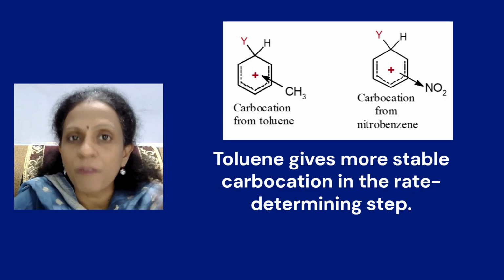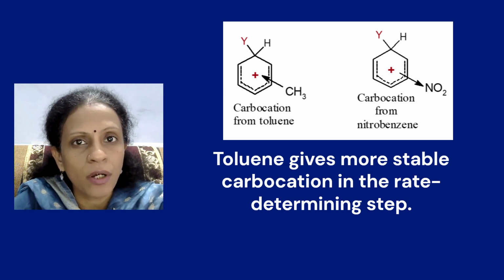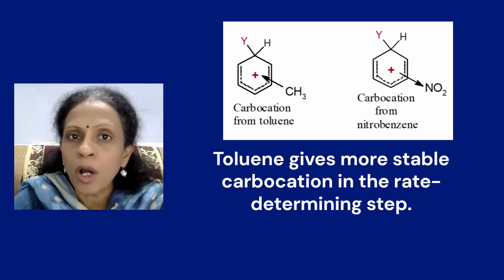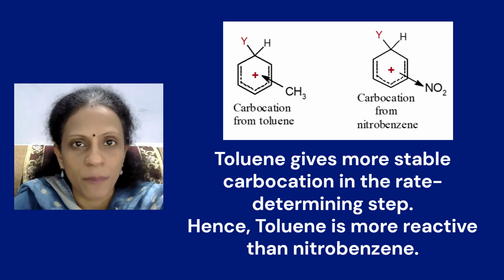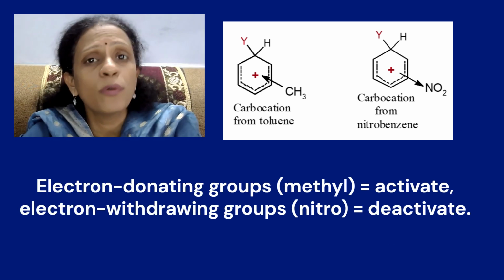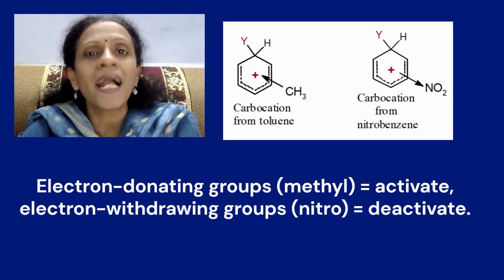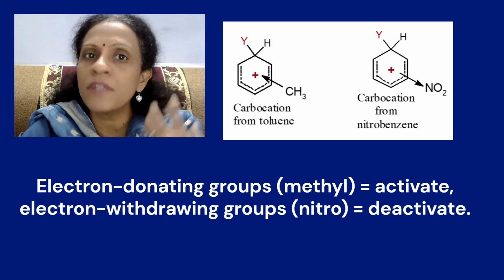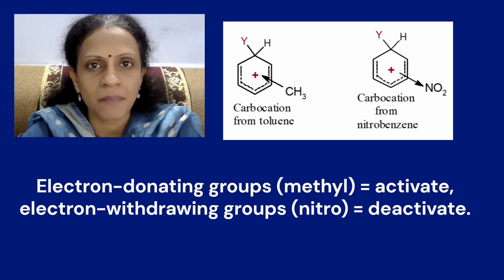It is because of the formation of a highly stable carbocation in the rate determining step that toluene is more reactive than nitrobenzene. So here the thumb rule is: electron donating groups activate the ring system while electron withdrawing groups deactivate the ring system. Once you understand and visualize resonance, you can easily predict the point of attack as well as reactivity in case of monosubstituted benzenes.